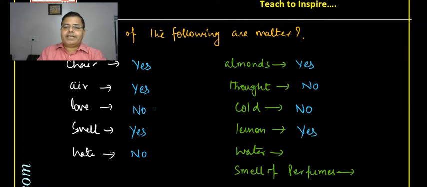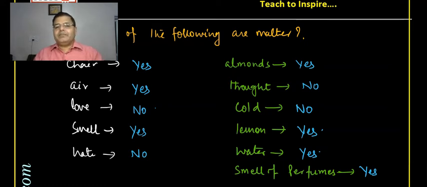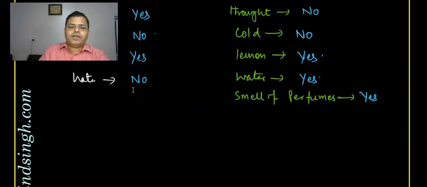Lemon, yes, it has mass and occupies space. Water, yes, it has mass. A smell of perfume, yes, because our olfactory system can detect it, and the fragrance comes in the form of gases to us, which reach our nose, and we are able to detect the fragrance of particular perfumes and say yes, this one is a perfume. Okay, so this is the first question which I have discussed right now.